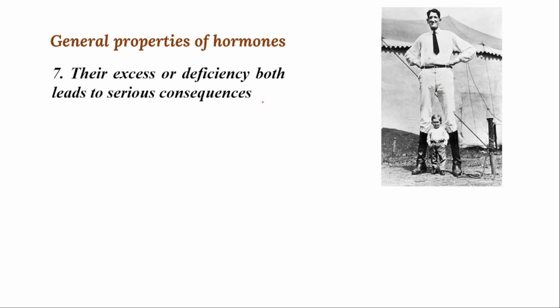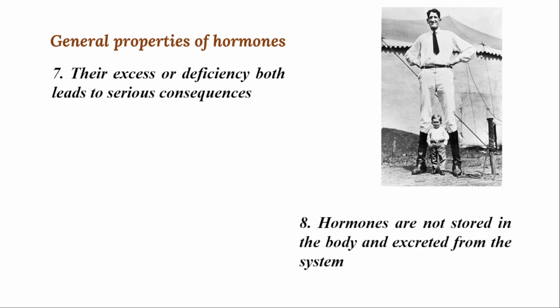So these are the consequences. Normal secretion is necessary, but over secretion gives rise to abnormal function. The example I took is growth hormone, where over secretion gives rise to a gigantic man, and less secretion gives rise to a dwarf.